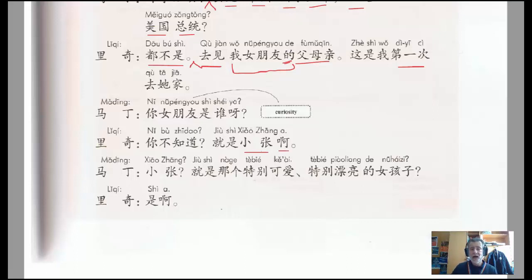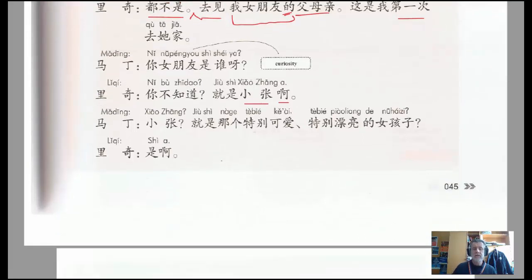And then the 就是 and the 啊 in a way are emphasizing the fact that this is somebody that Ma Ding already knows. And so the 啊 is often put at the end of a response where you're answering a question where the answer should be obvious. And so this is emphasizing, well, it should be obvious.